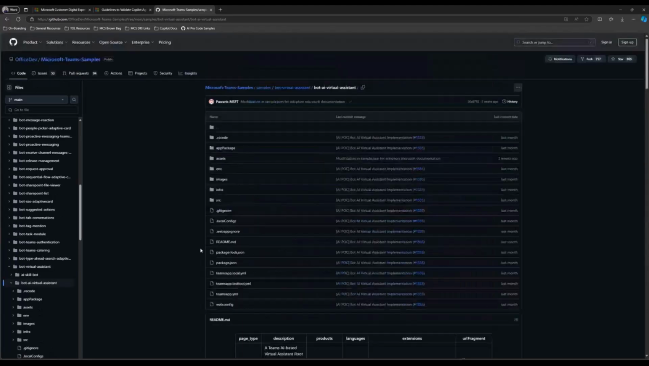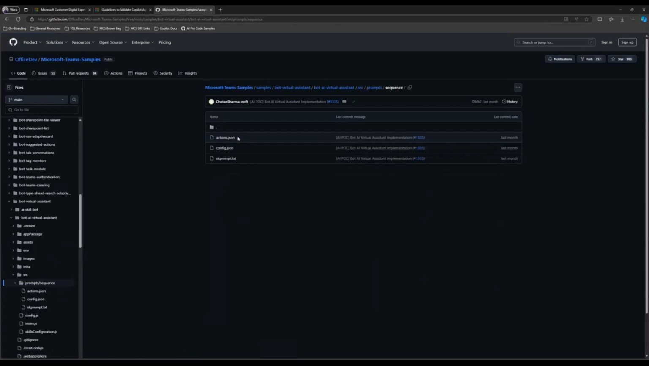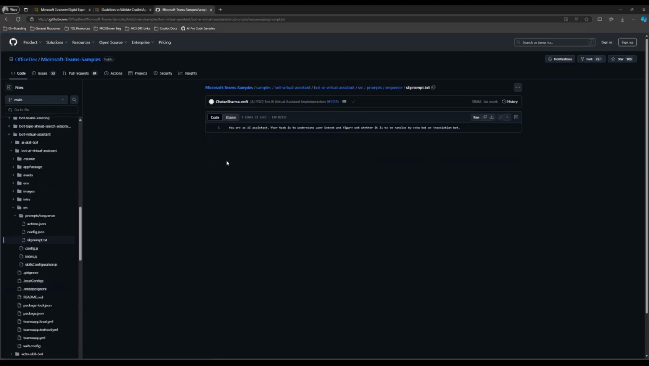But there are a few things that I do want to call out as part of the code, just to let you know about what we do where. Now, this is a fairly modular sample. I think we've built it to be fairly modular. You can see that there are some JSON files where we've split up the instructions that we give to the root bot. In this case, we've told it that you're an AI assistant. Your task is to understand the user intent and figure out whether it is to be handled by the echo bot or the translator bot.